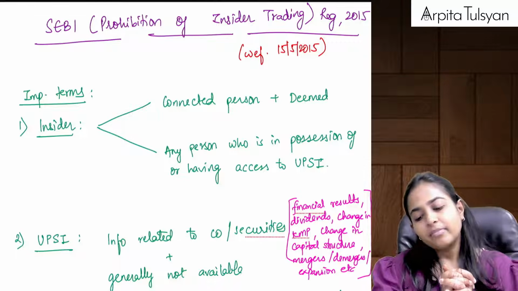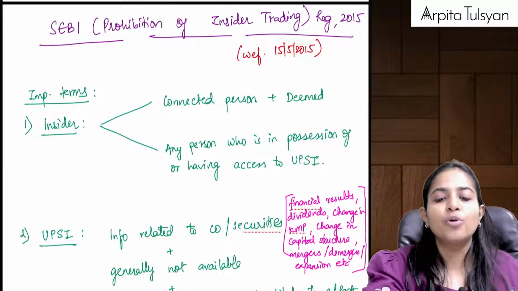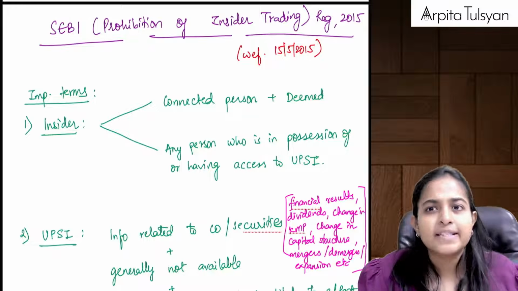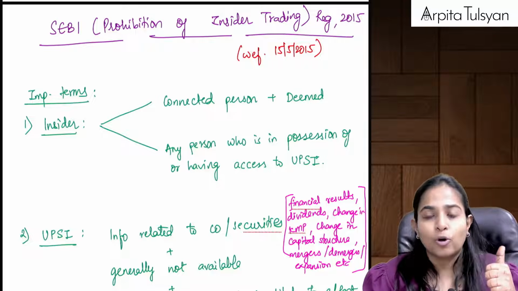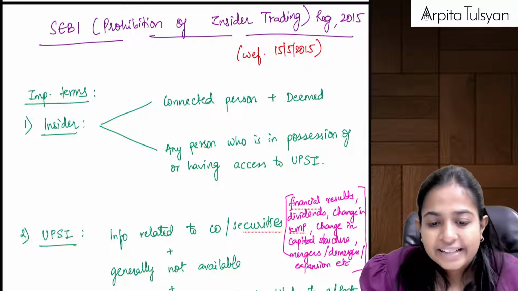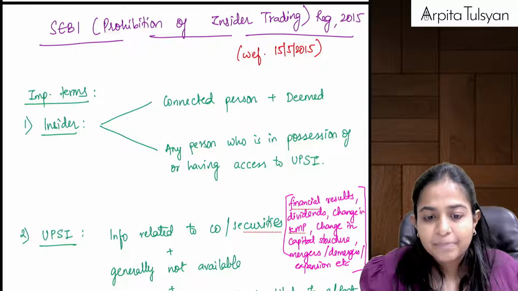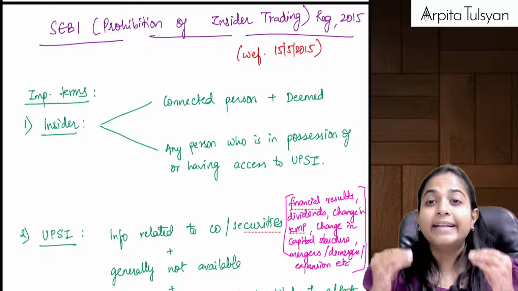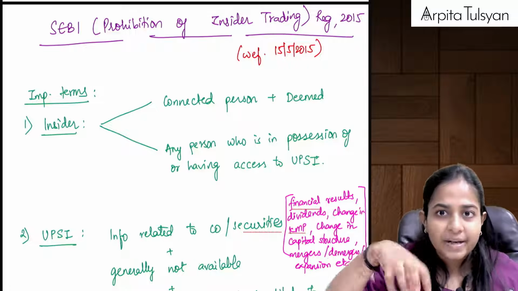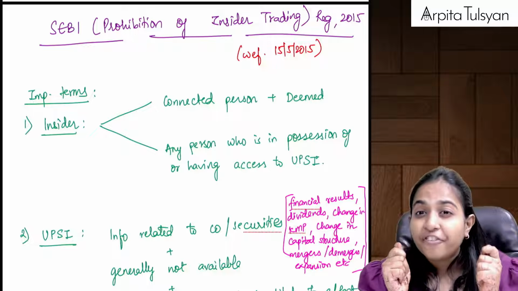Now first of all, let's try to understand what you mean by insider trading. You must have already seen an overview of the same in the SEBI chapter, in the SEBI Act also, but just because we are doing this, what do you mean by the term insider trading? Insider trading is when some person is dealing, buying, selling, etc., in the company's security on the basis of some confidential information.